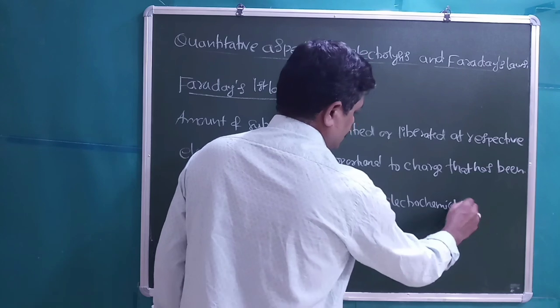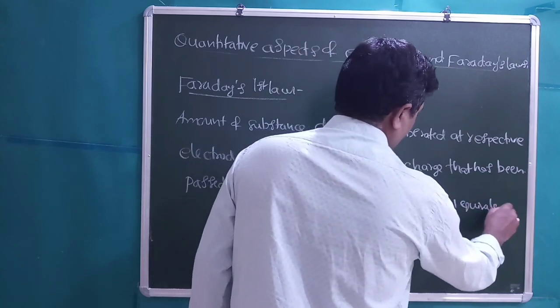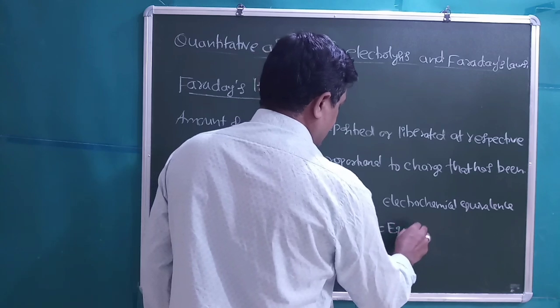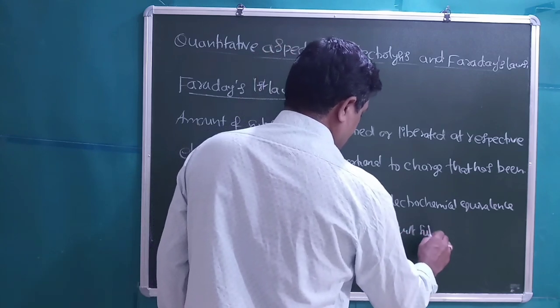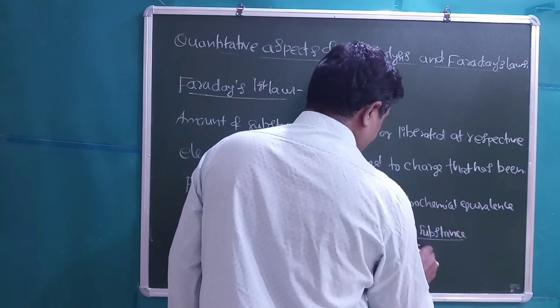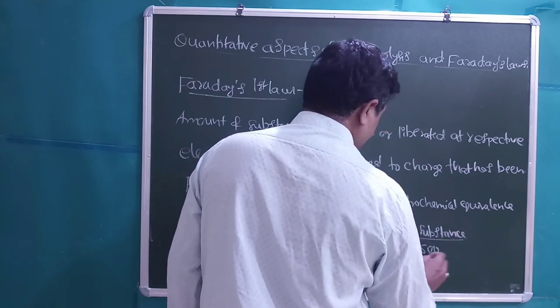Electrochemical equivalence Z is the equivalent weight of the substance divided by 96,500.